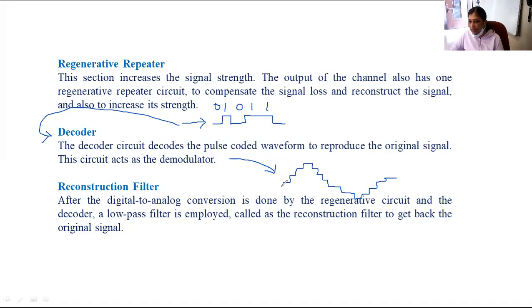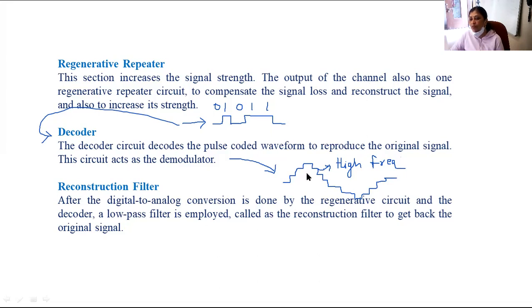You can observe that the shape of this waveform is similar to the shape of the original information signal. But still it has some squares like this. These squares are nothing but high frequency components. So these corners are high frequency components. Still it is not the original information signal, but a part of the original information signal is there.